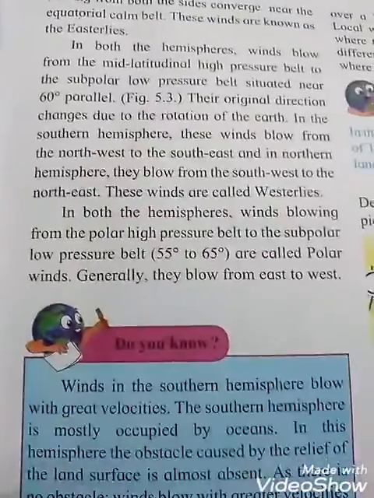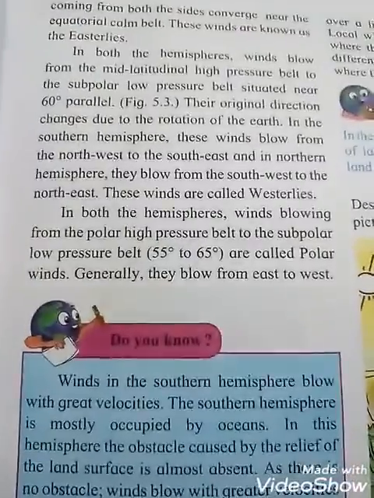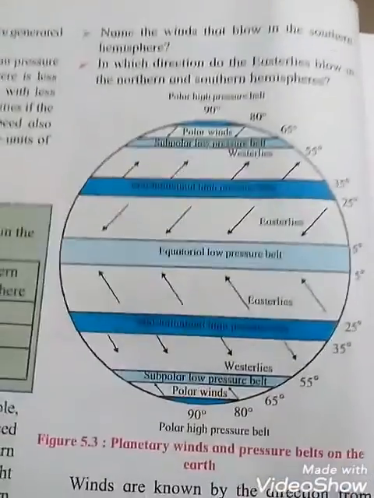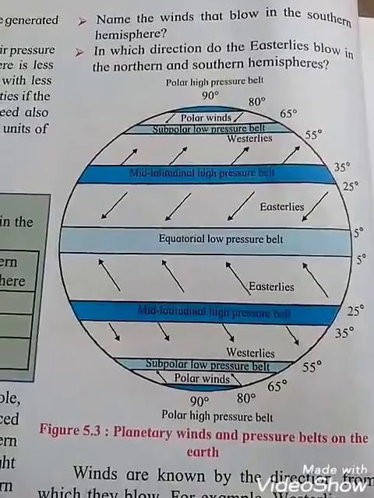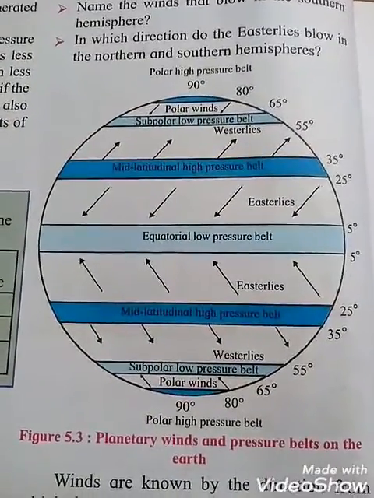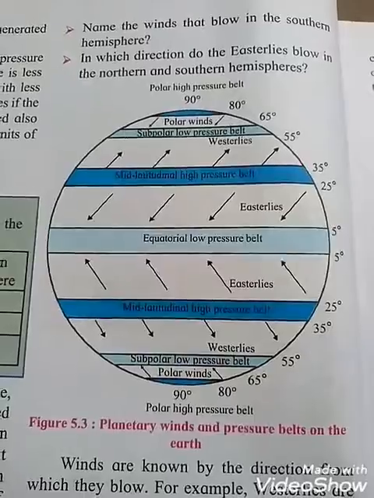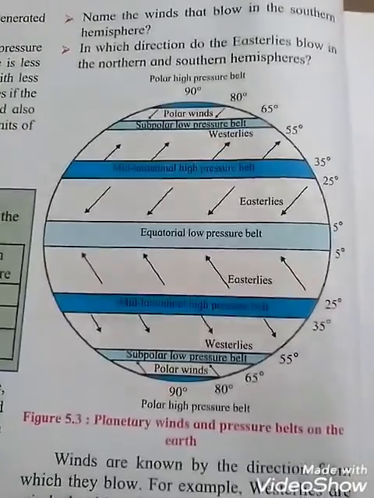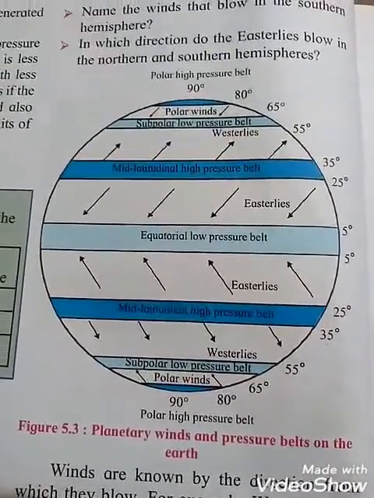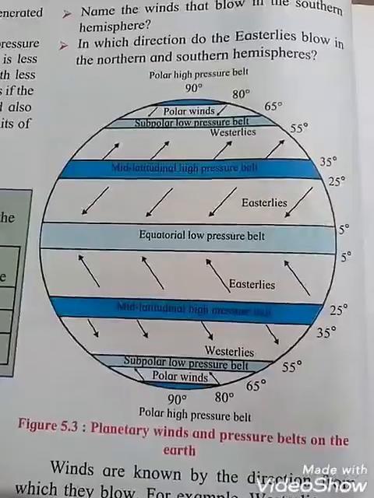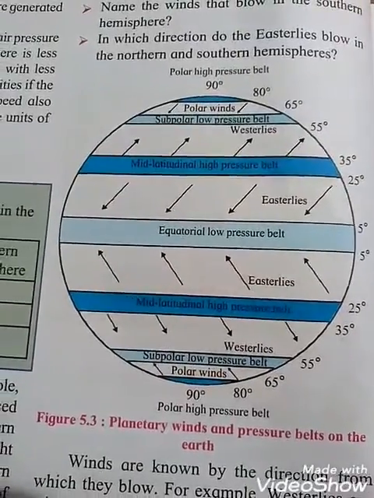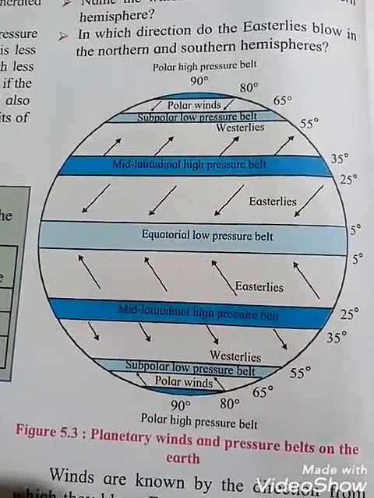Okay students, in both hemispheres, winds blow from the polar high pressure belt to the subpolar low pressure belt, that is 55 degrees to 65 degrees. See the picture. They are called polar winds, and generally they blow from east to west.